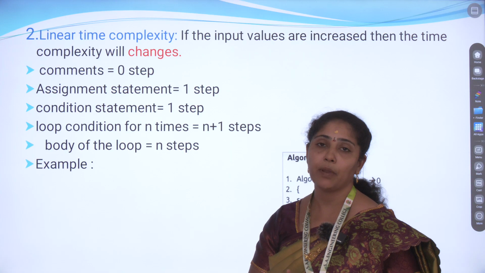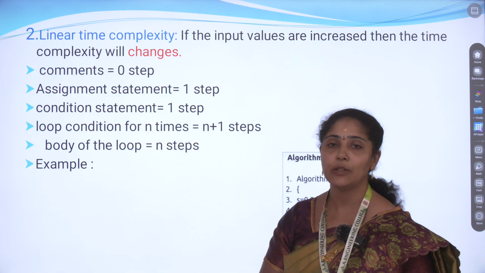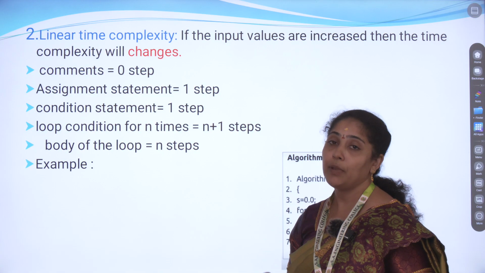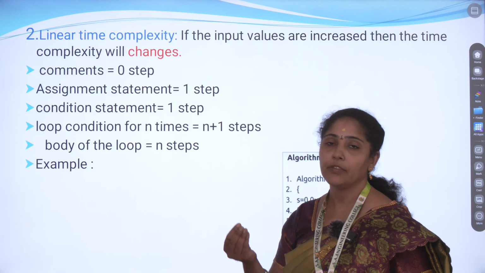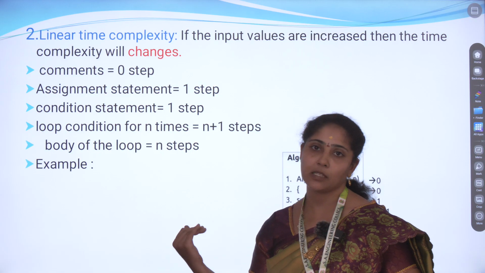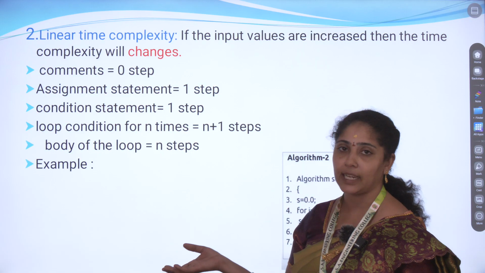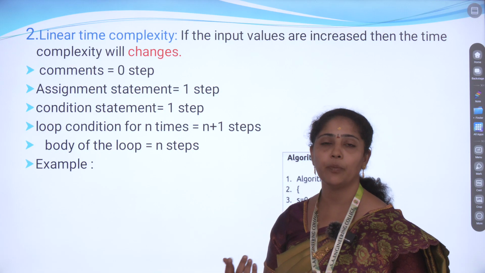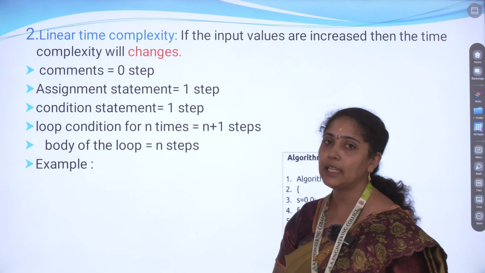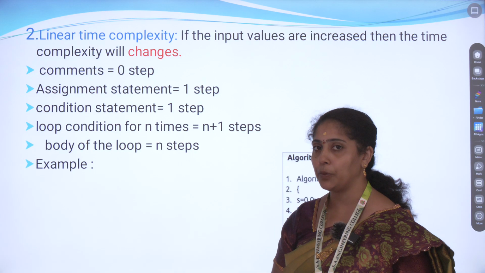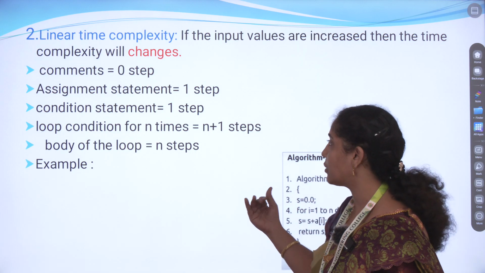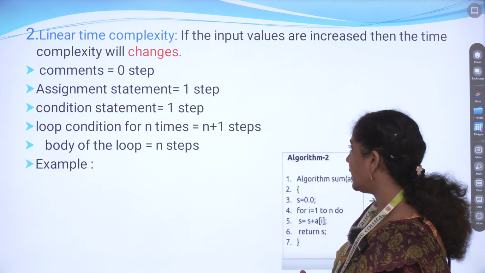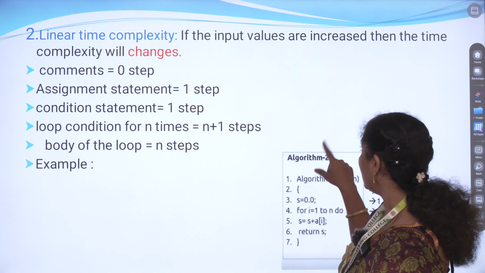It varies based on the input, because this is what we call looping. In a loop, if we give an input of 10 values, the loop executes 10 times. If we give an input of 100 values, it executes 100 times. So linearly it depends on the input, based on how many times the loop is going to be executed.